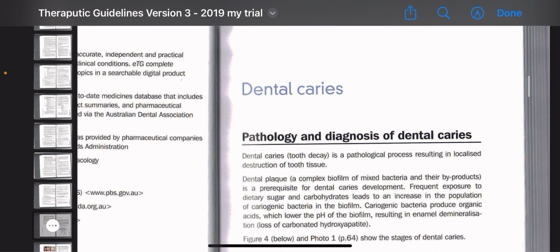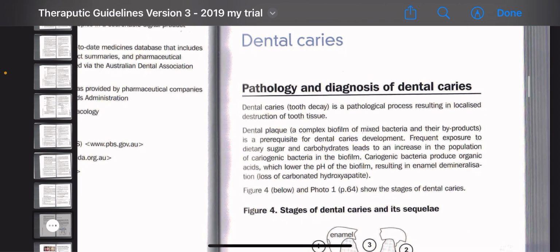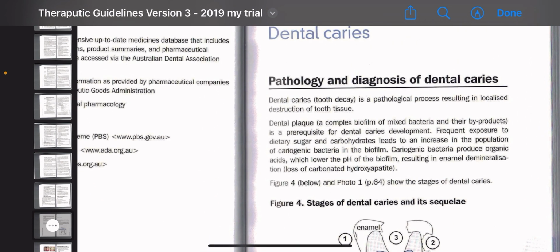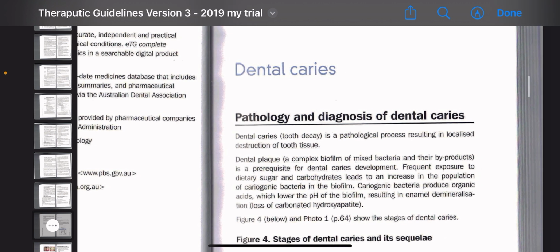Hello guys, today we are going to discuss dental caries. We are going to talk about very important topics in the ADC Part 1 examination. The questions are very important because in every exam a lot of questions are asked from these topics, especially dental caries, because it is a highly prevalent dental disease in Australia. Let's start.